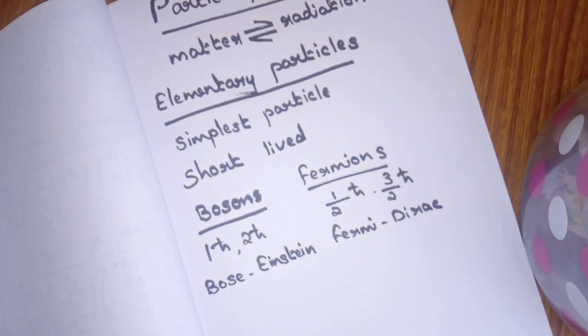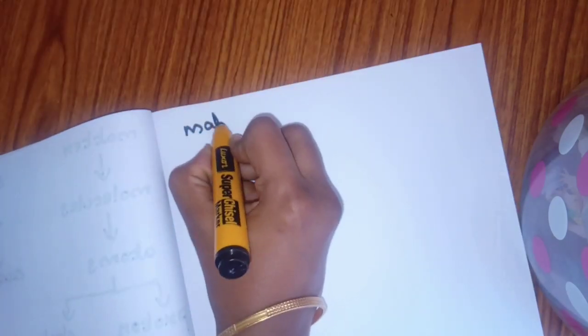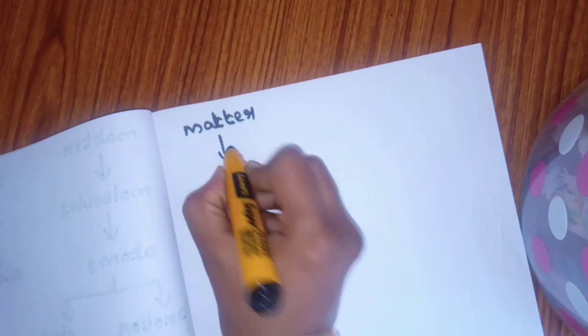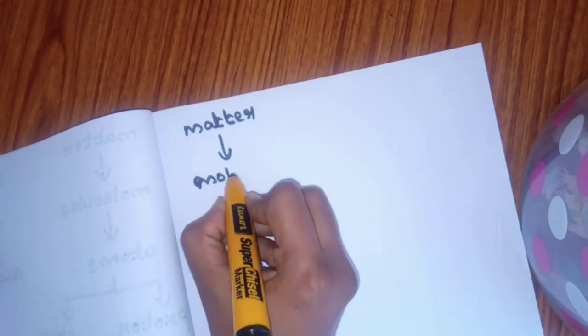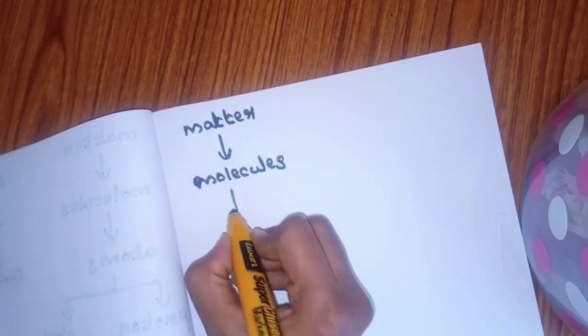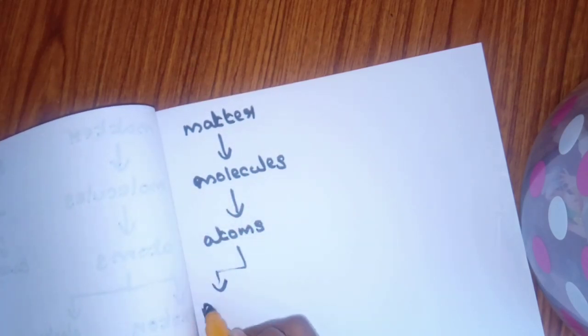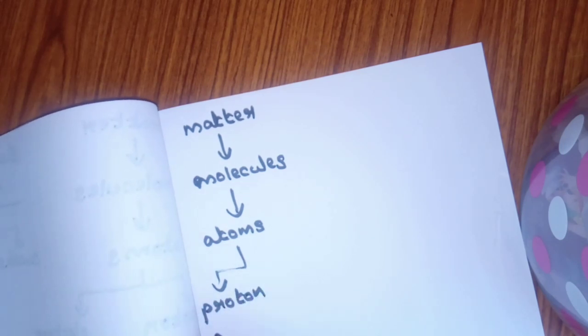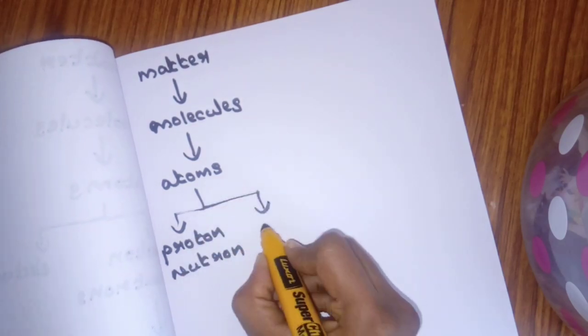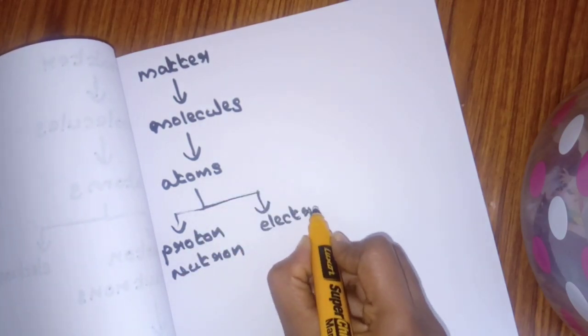From the Big Bang theory, we know matter is made from molecules. Molecules are made from atoms. Atoms are made from proton, neutron, and electron.